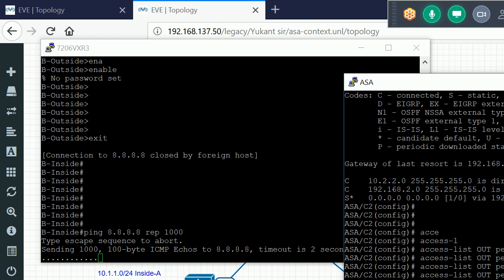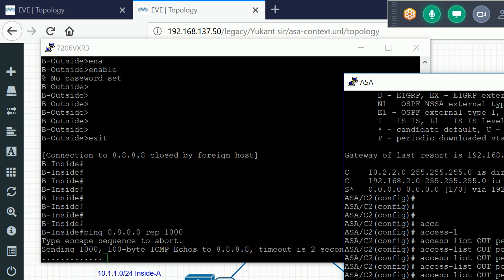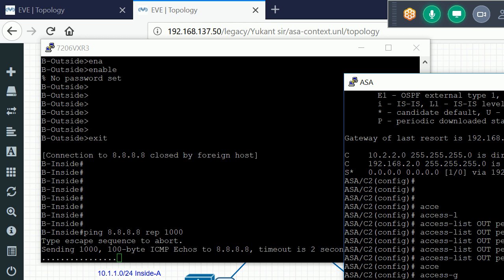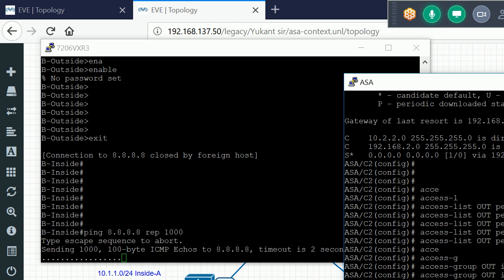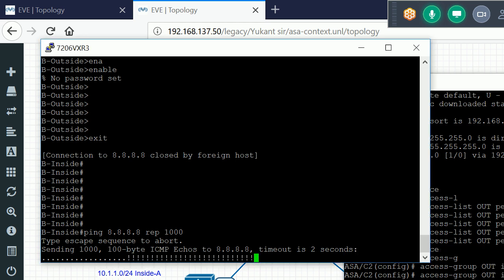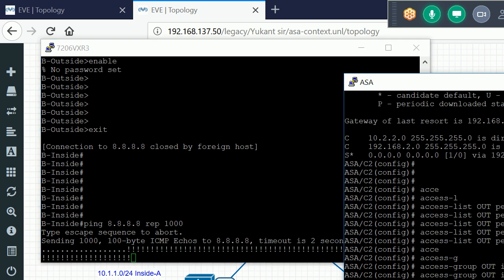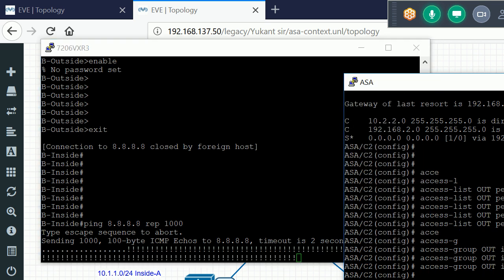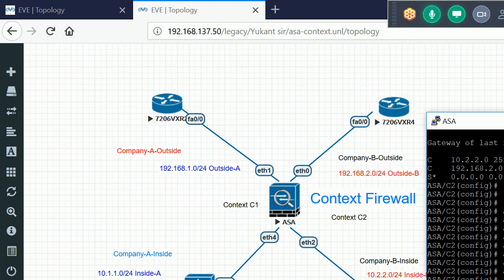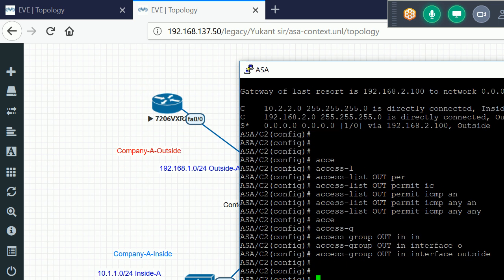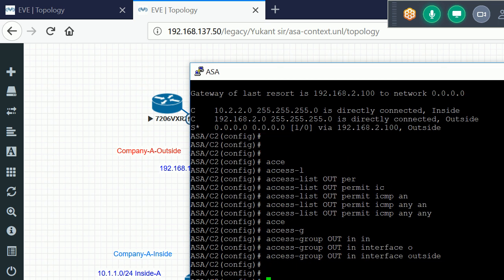After that, access-group, I am applying this access list out on interface outside. As soon as I apply it, the ping starts working. So that is the way to configure the context and configure the ACL and the NAT in context mode of the firewall. Now only the last thing is remaining.